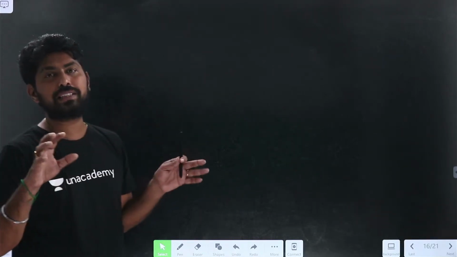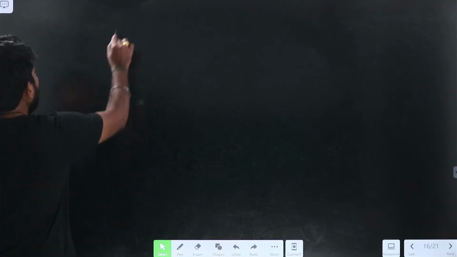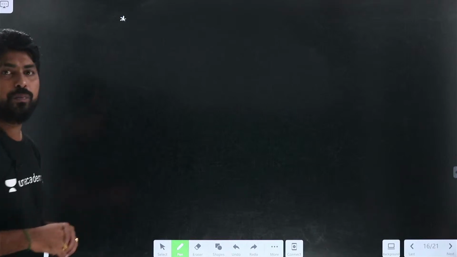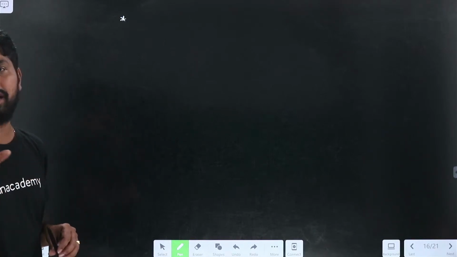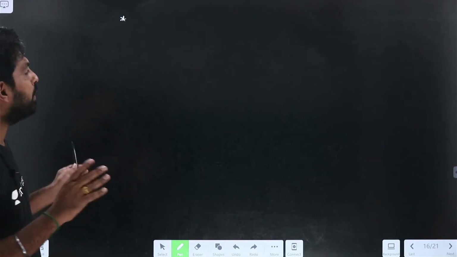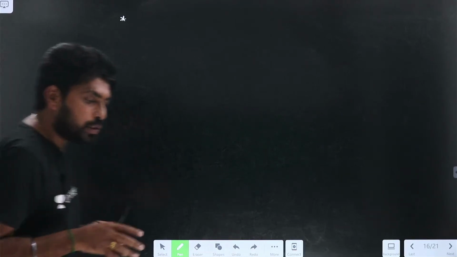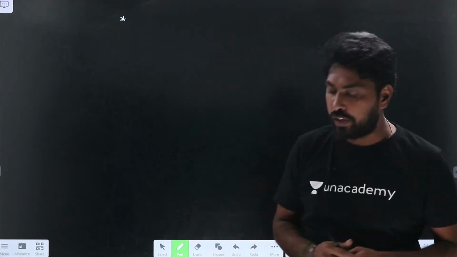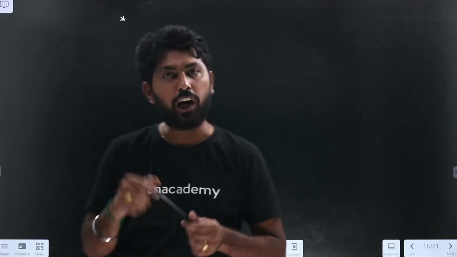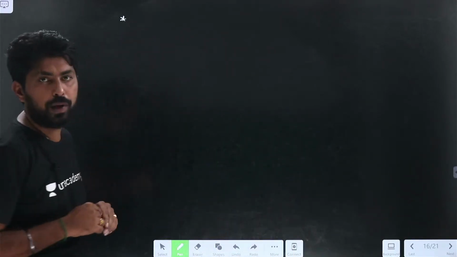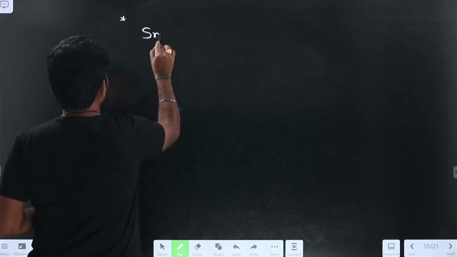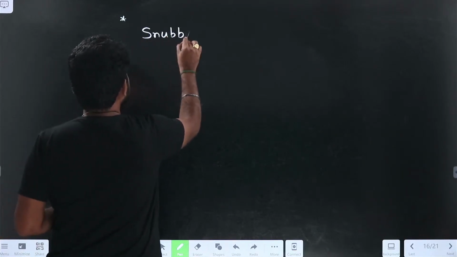To make all this possible, what do I have to do? I need to keep an additional component. I need to connect additional components in such a way that it performs that and fulfills all the requirements. So how will it fulfill them? Let us see. For example, we need to connect additional elements. That circuit is called a snubber circuit. Let us see the snubber circuit now.